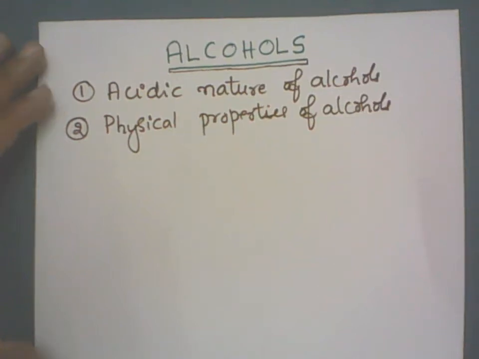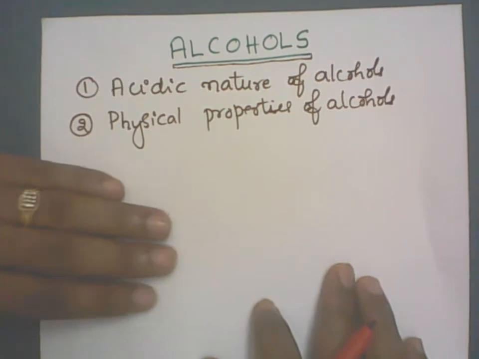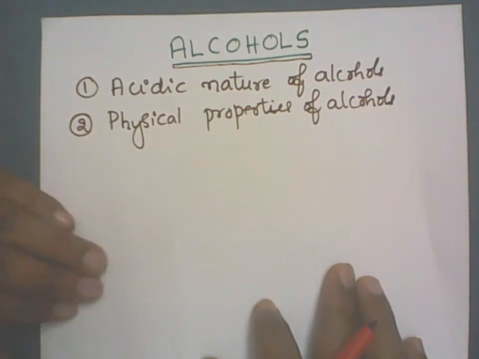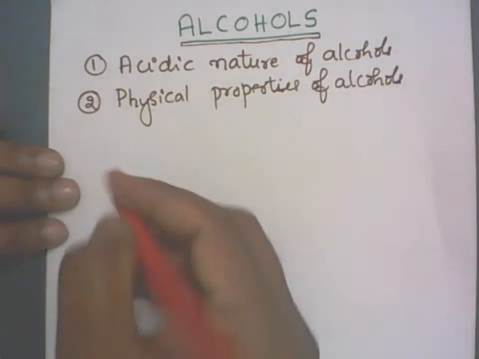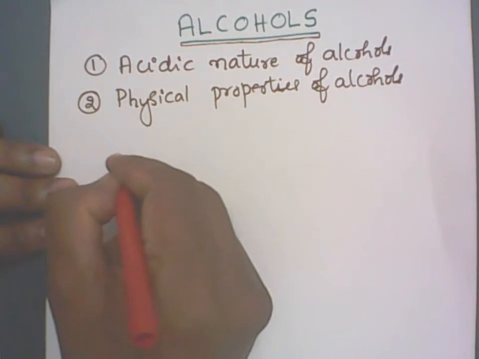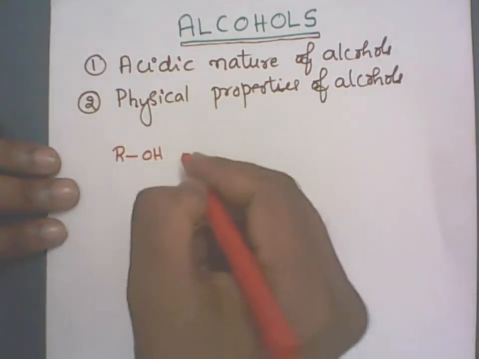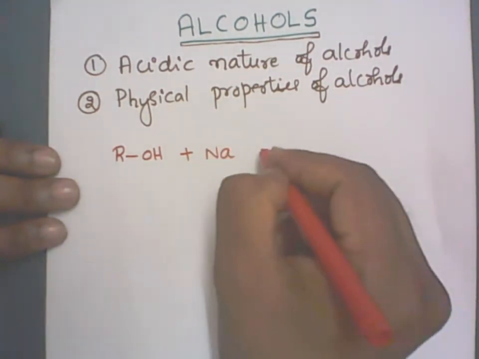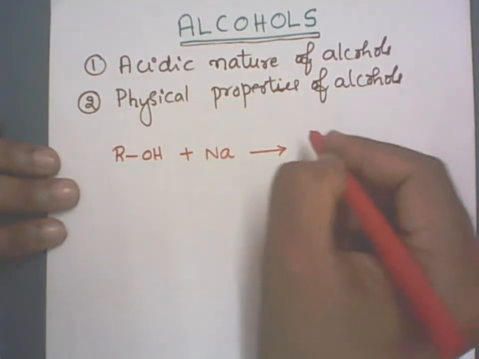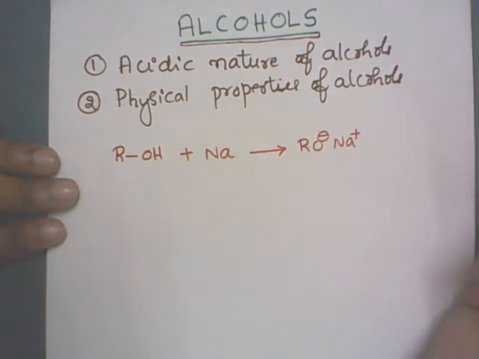Hello students, in this video I will explain the acidic nature of alcohols and physical properties of alcohols. So let us see the first one, acidic nature of alcohols. Alcohols can be written as ROH. It can react with the sodium metal Na to give salt, that is RO minus Na plus, correct?